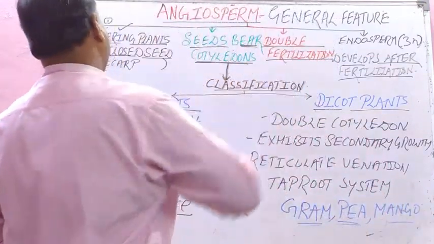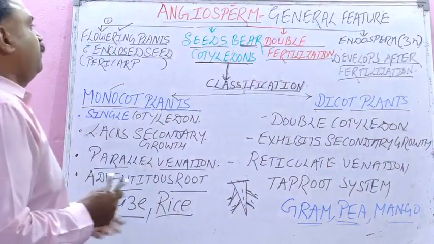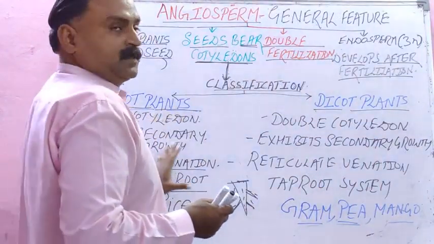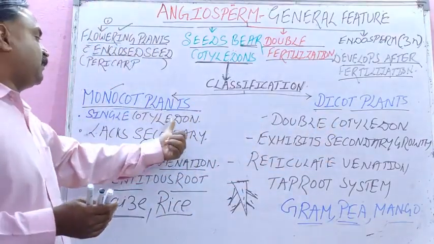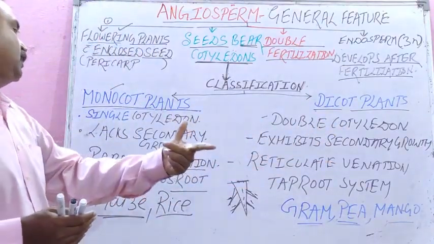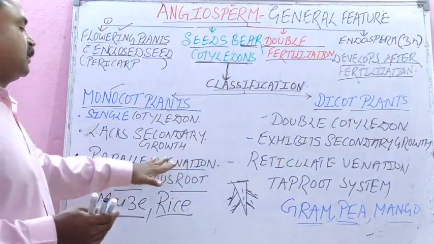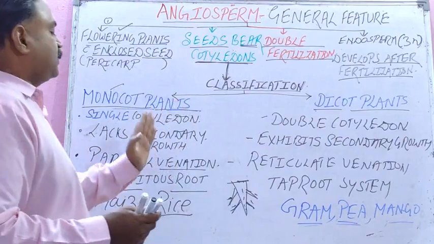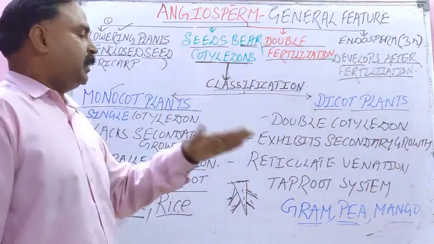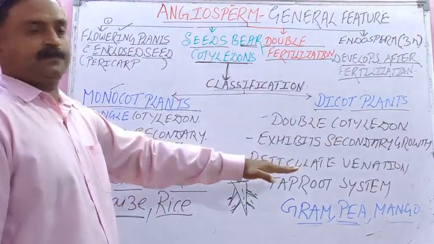So this is the classification of angiosperm, 2 categories, monocot plant and dicot plant. First one was on the basis of cotyledon, then secondary growth, cambium is absent, cambium present, then venation. In leaf we can write one more, here the leaves are isobilaterally arranged and here they are dorsiventrally arranged, isn't it?